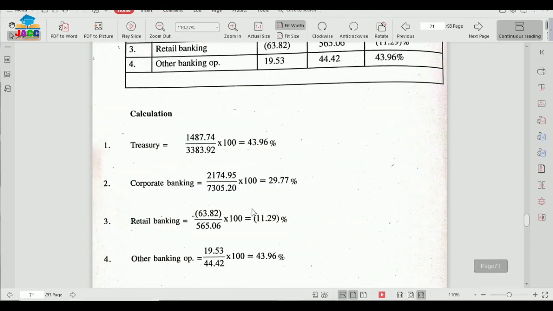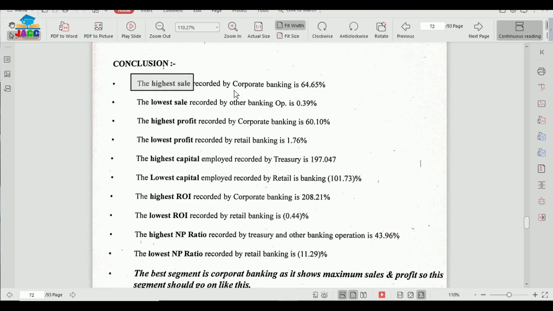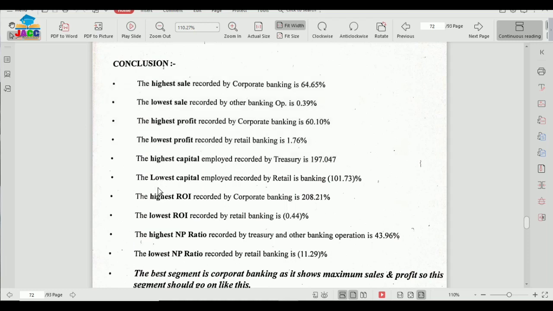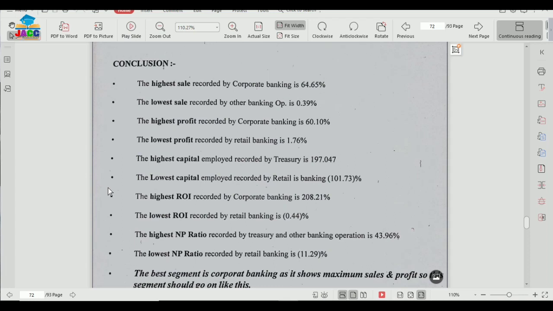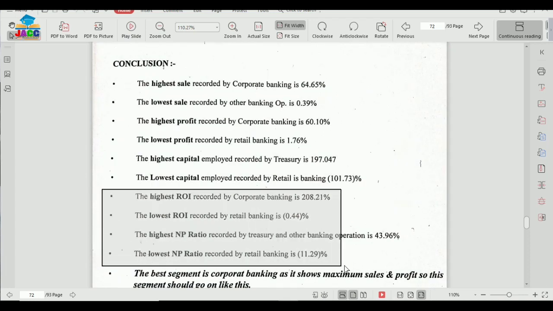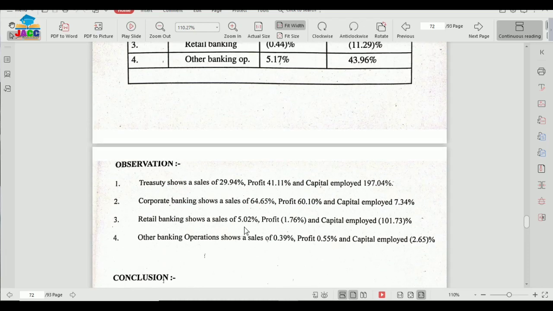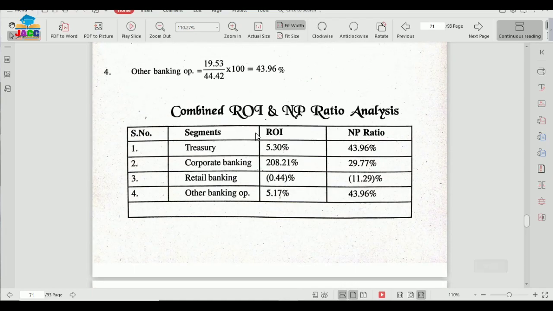So the conclusion says that the highest sale is recorded by corporate banking, the lowest sale by other banking operations, and likewise the highest profit, lowest profit, highest capital employed, lowest capital employed. So these 3 analyses we had made in the beginning. From that analysis we had taken highest and lowest, highest and lowest, and highest and lowest. Then ROI and net profit, the 2 analyses we have made on this basis. Again we have to take into account highest ROI, lowest ROI, highest NP ratio, lowest NP ratio. So this we have again taken from this data.